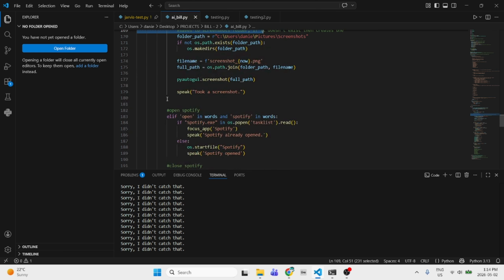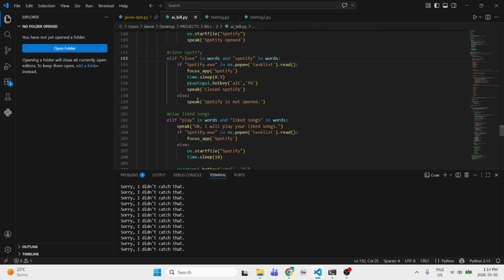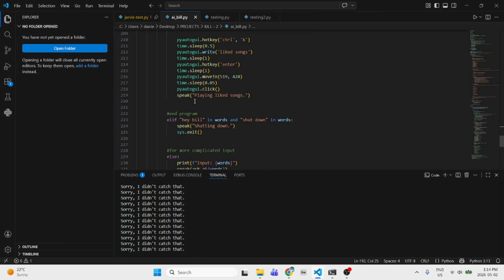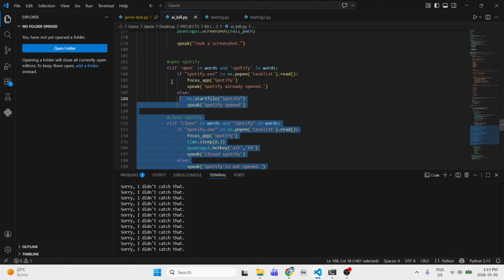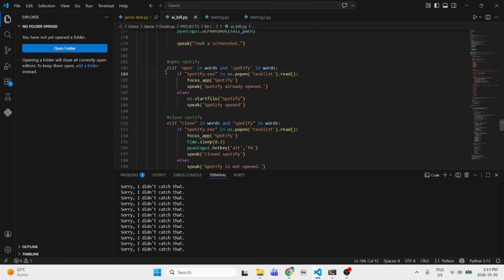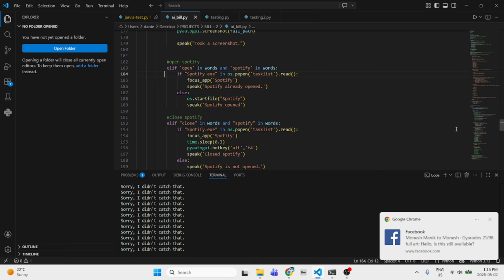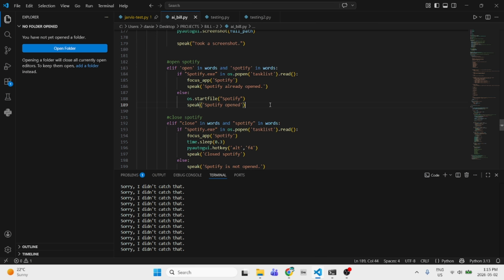We already went through all these. Open Spotify, close Spotify, play songs, end program. These are the ones where, when you say it, it's really easy for the program to understand even without AI. They just need to detect certain words and they'll know you're definitely trying to do this specific action.